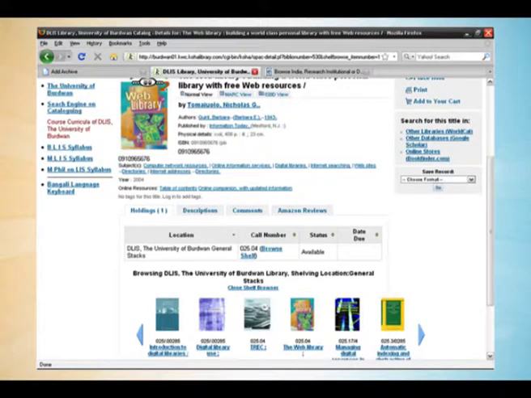Now this is the table of content, you can click and see. We can browse the shelf. So all this, right from here, the user can locate a particular book. That means this particular book is located after this book or before this book. In this way you are providing a visual help to the user to locate a particular book in an open access library system.